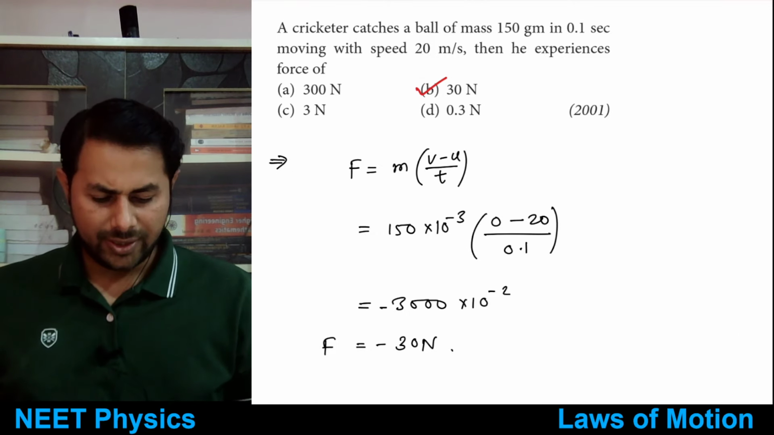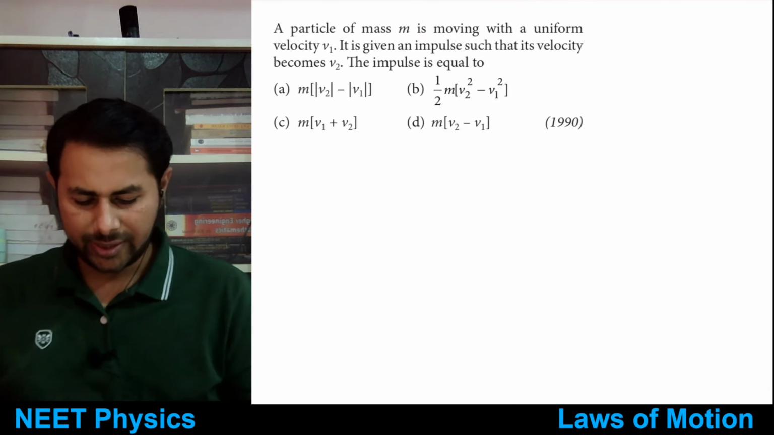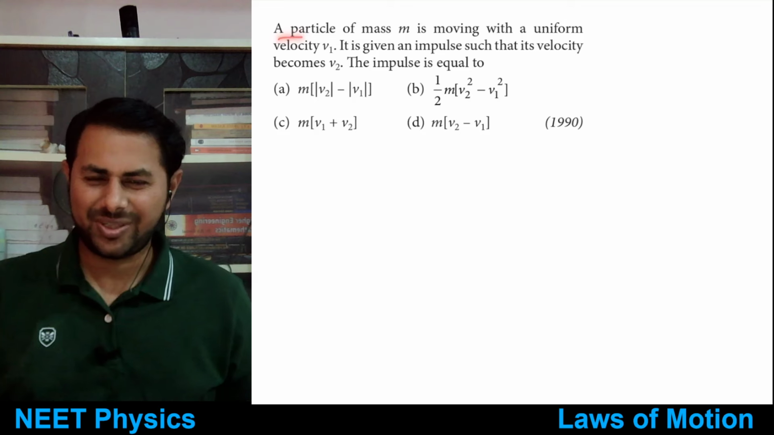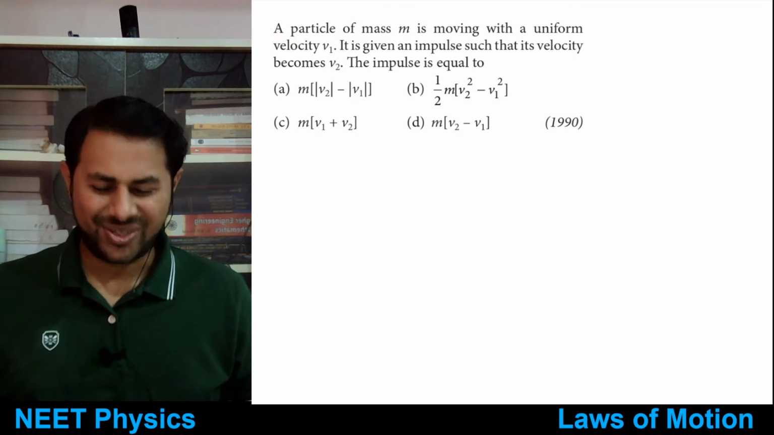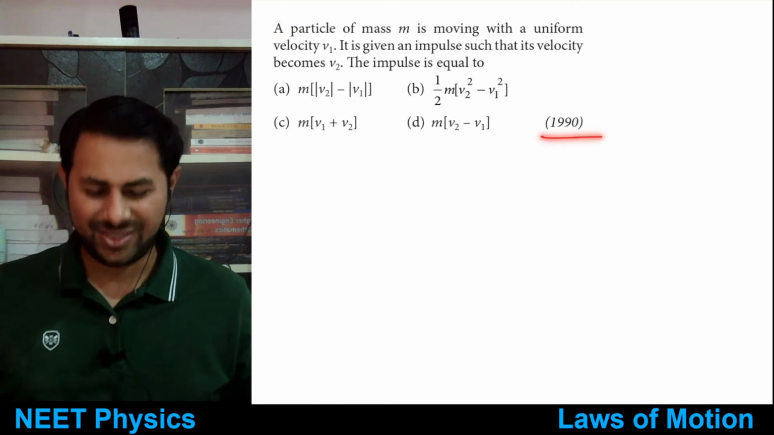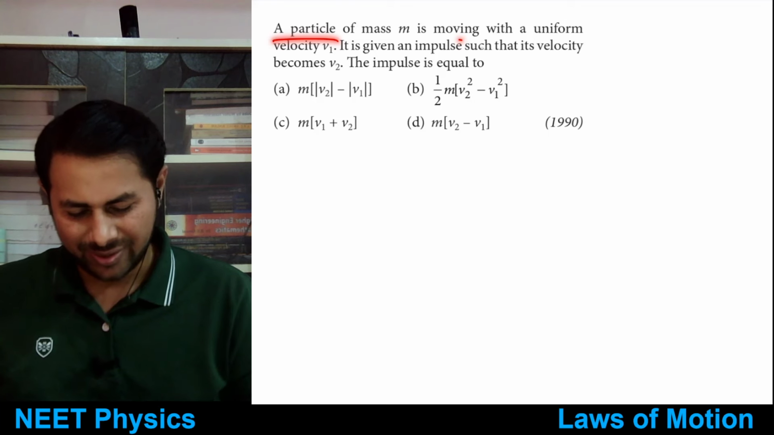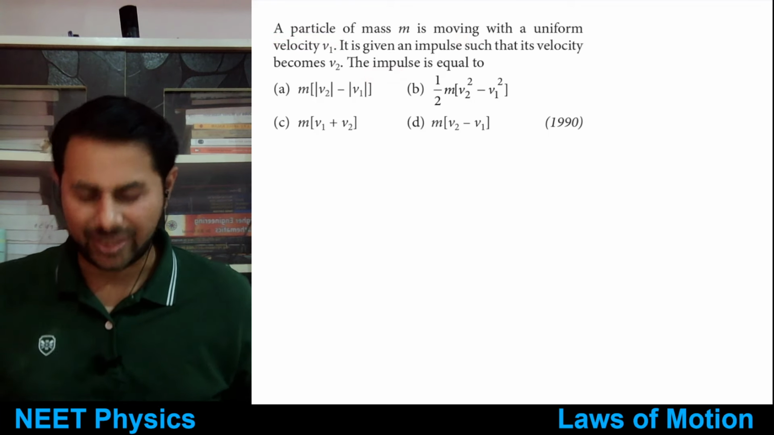All right. So this question was very simple. Let's see this one. This is just for the sake of checking concepts, or just moving through the concepts, you can say. I don't expect this question in 2024. A particle of mass m is moving. Oh, we haven't seen impulse, no? Okay, let's see impulse first.